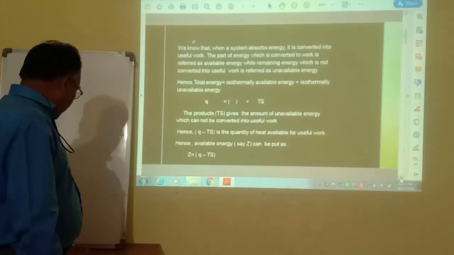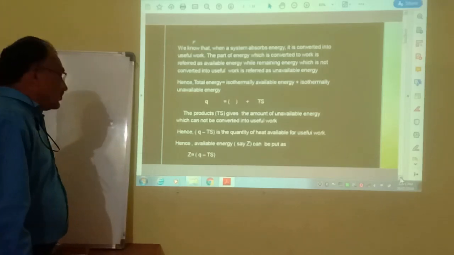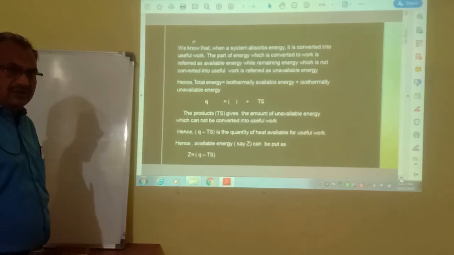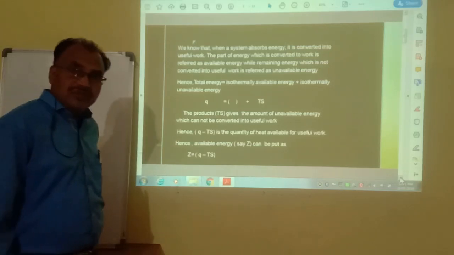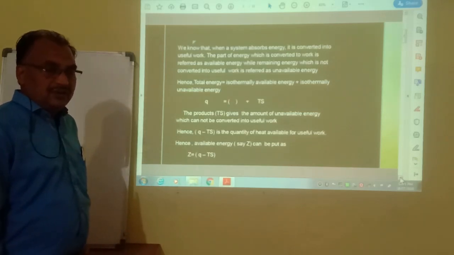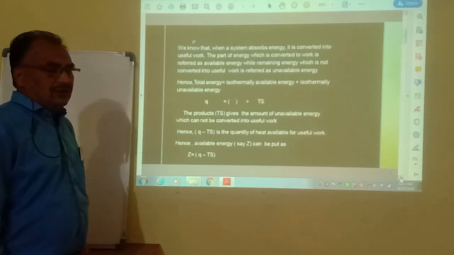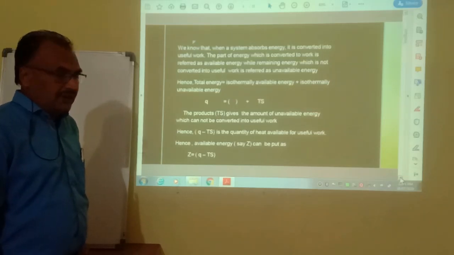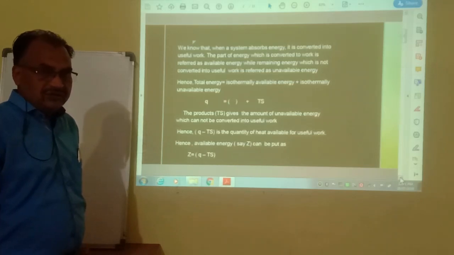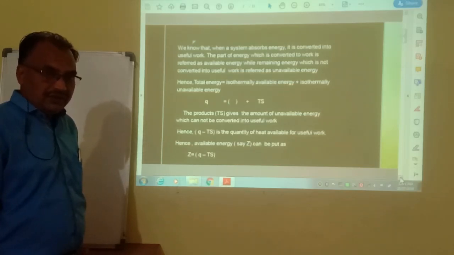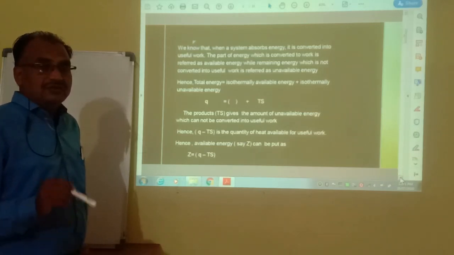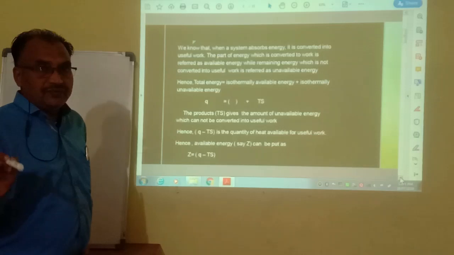First of all, we define the laws of thermodynamics. There are various laws of thermodynamics: the first law, the second law, and the third law of thermodynamics. The first law of thermodynamics is that energy is neither created nor destroyed. It is only converted from one form to another. This is nothing but the law of conservation of energy.